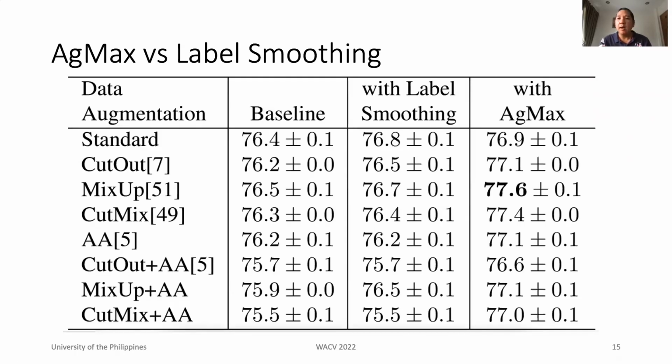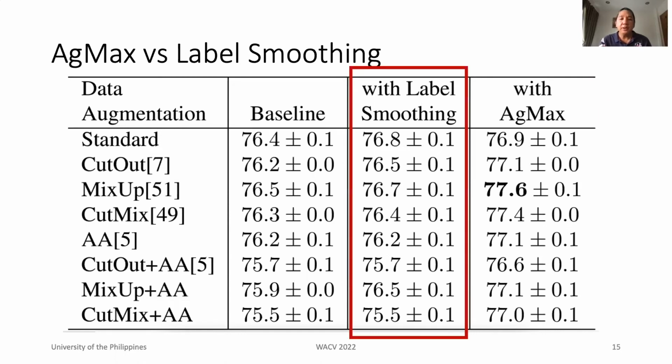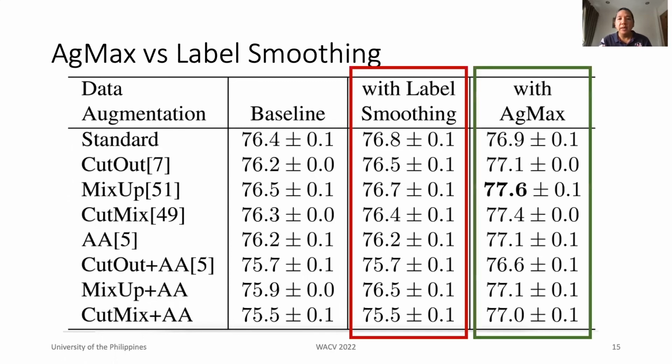Side by side, AgMax is superior compared to label smoothing. Label smoothing is fine for standard data augmentation, but fails to significantly improve the model performance when more advanced data augmentations is used. Meanwhile, AgMax works on all types of data augmentation.